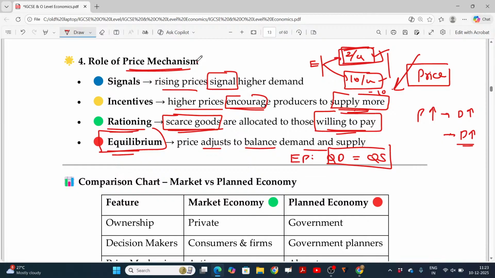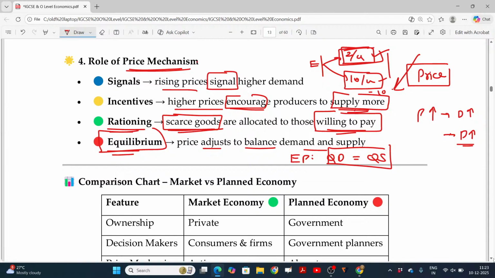That is a signal, and the price increase gives the incentive to the producer to produce more and make huge profit. And if the resources are scarce, price is also the deciding factor as to whom the goods will be supplied. If the resources are scarce, those who are capable of paying more will be supplied. For the others, those goods may be supplied if needed, otherwise not supplied, right?